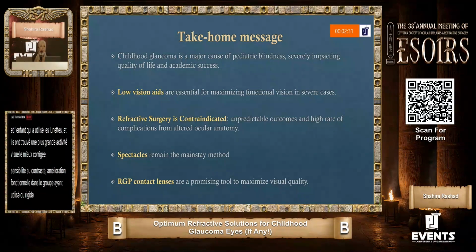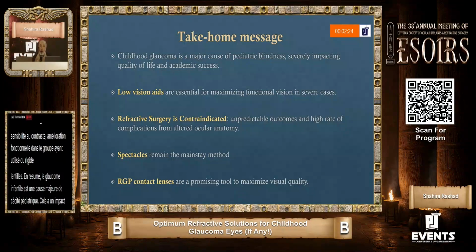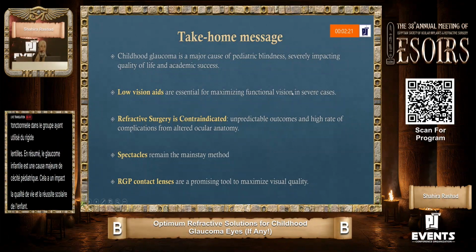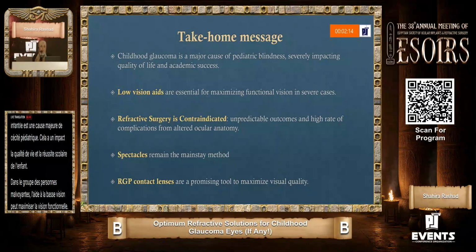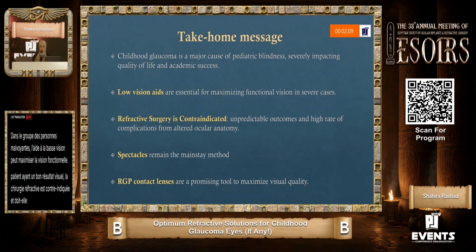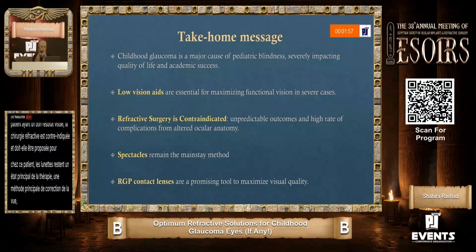So, in summary, childhood glaucoma is a major cause of pediatric blindness. It impacts the quality of life and the academic success of the child. In the poor vision group, low vision aids can maximize functional vision. In the patient with good visual outcome, refractive surgery is contraindicated and shouldn't be suggested for these patients. Spectacles remain the mainstay, the main method for vision correction. Rigid gas permeable contact lens is a promising tool to maximize visual quality, though it can be difficult to fit this flat and large diameter cornea.